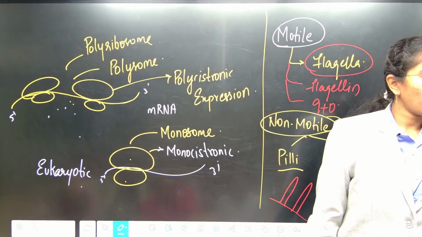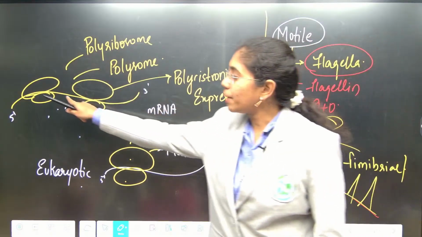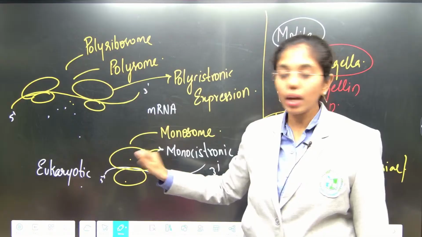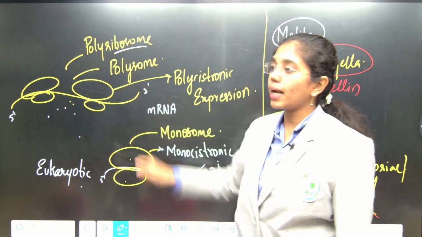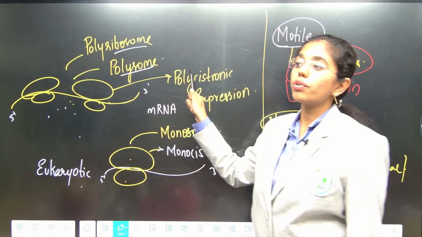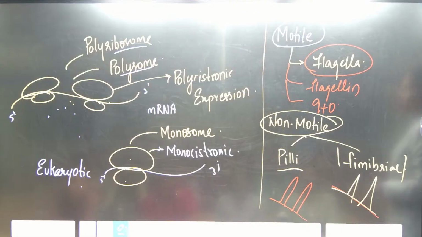Whereas in a prokaryotic cell, over one single mRNA, you can see multiple ribosomes attached, which is known as polyribosome or polysome, and this gives out what expression? Polycistronic expression. Polycistronic expression, monocistronic expression, polysome and monosome, very important features.